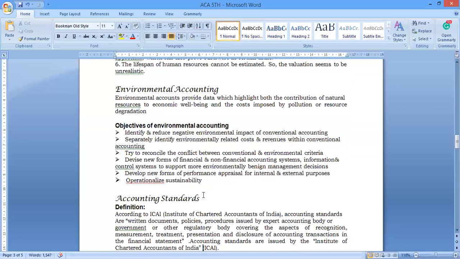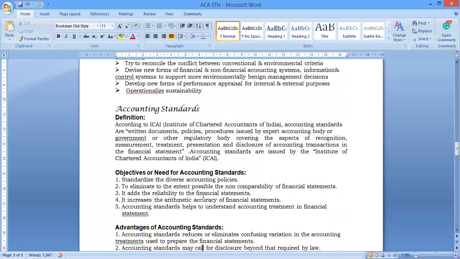Next we will go to accounting standards. All of you know that the major accounting standards come from the ICAI, the Institute of Chartered Accountants of India. Basically, we are giving standards to accounting procedures as well as accounting rules and regulations. These are things provided in a proper procedure, issued by the expert accounting body as well as the government.